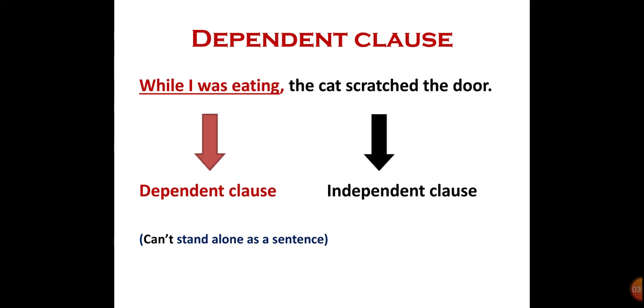Now, similarly in the next example, while I was eating, the cat scratched the door. Now, because we have used the word while, it makes it a dependent clause, and it cannot stand alone as a sentence. And if we look at the next part, the cat scratched the door. It has a subject and a predicate, and it can stand alone as a sentence. So it means that this is an independent clause.